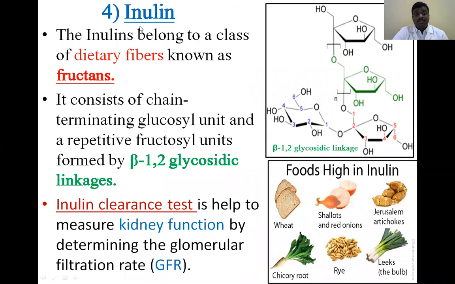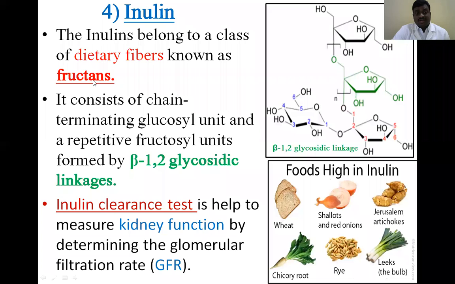Next one is inulin. Already you know about it from when we discussed the inulin clearance test in the kidney function tests. Inulin is a homopolysaccharide. It is also called fructans.